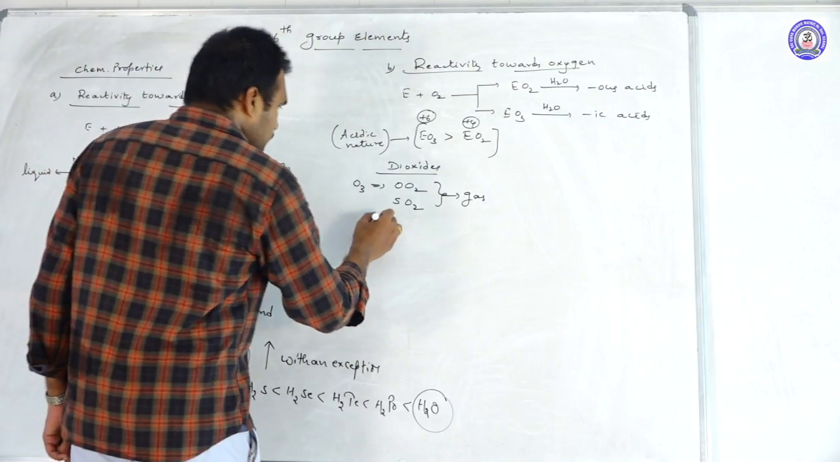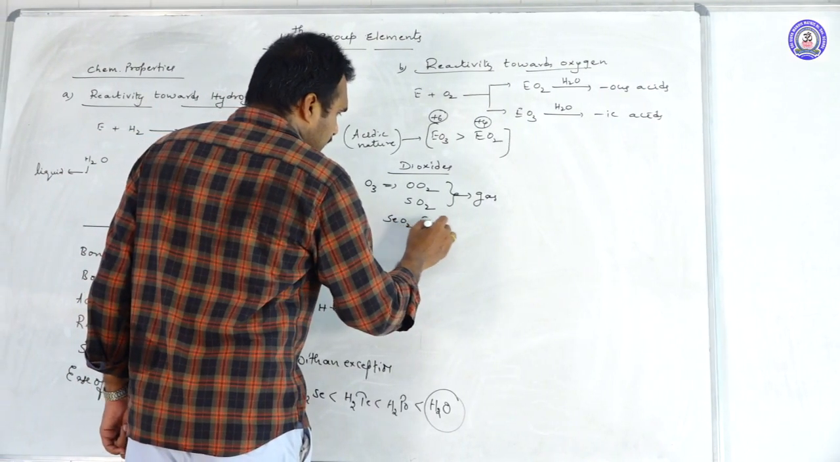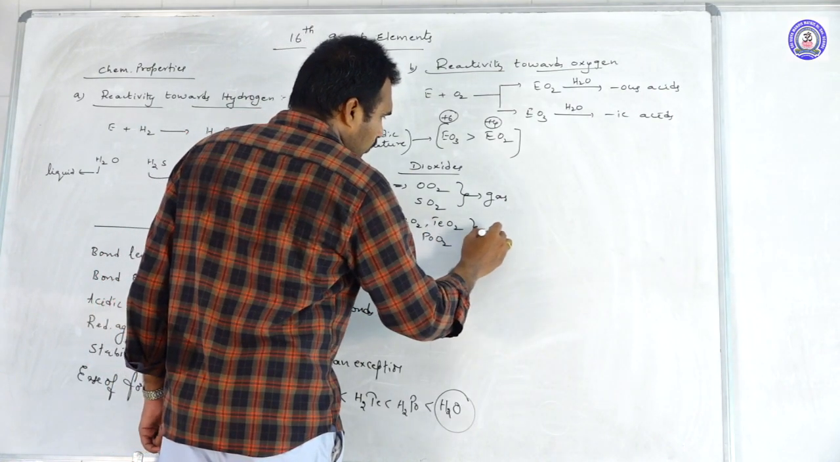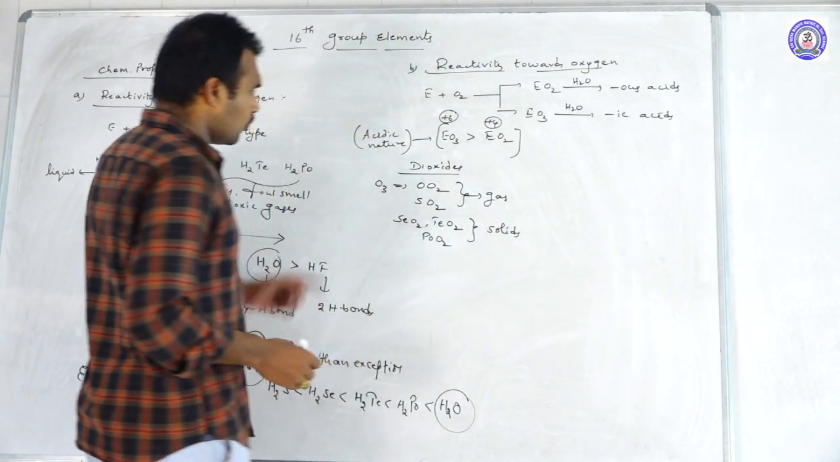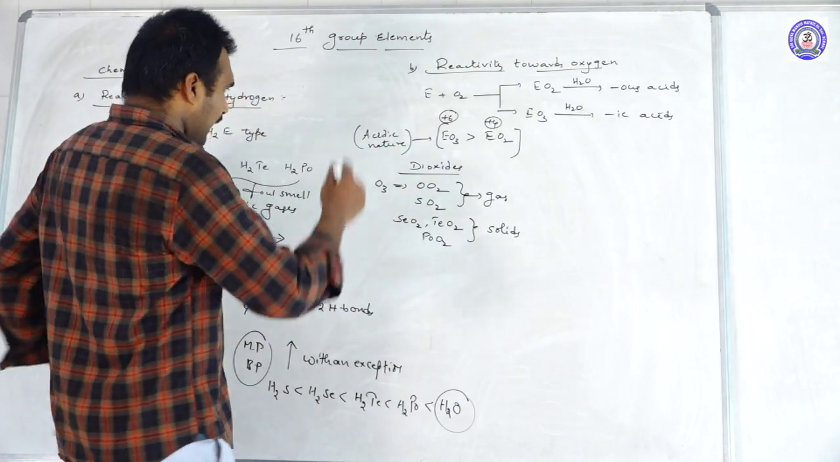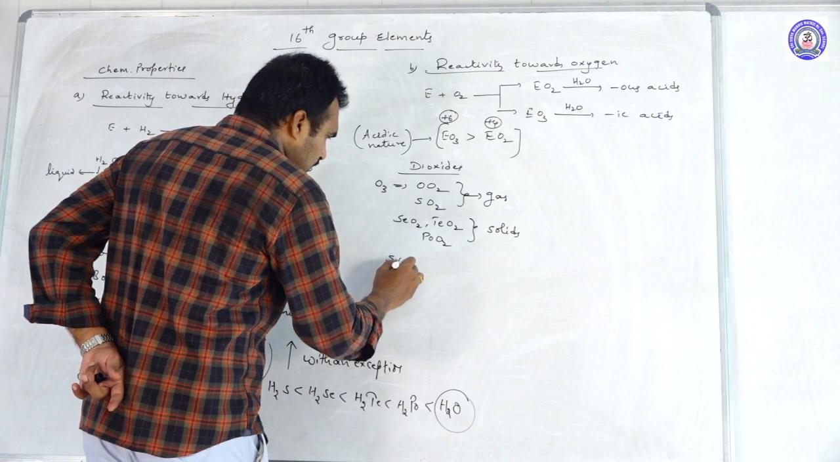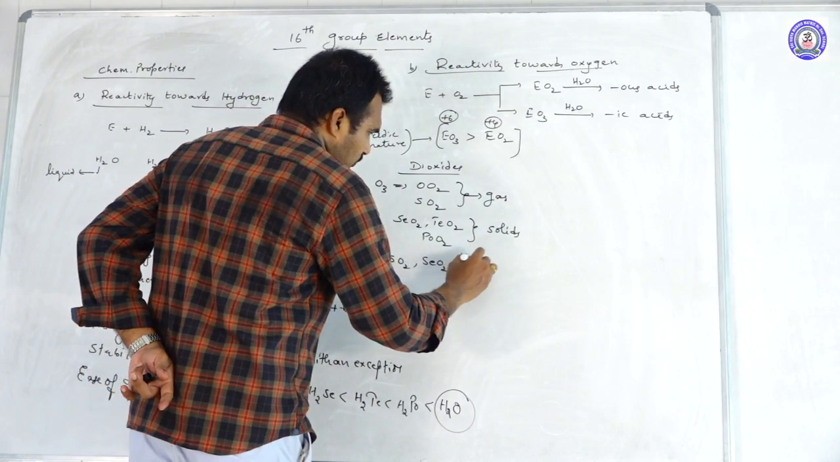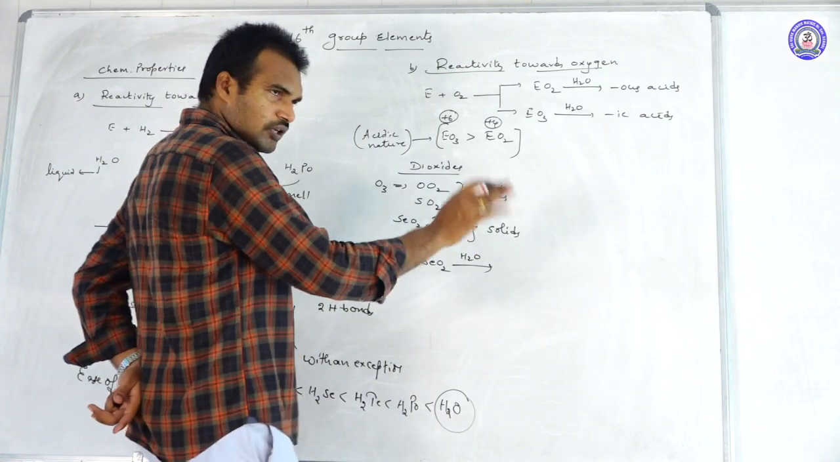Okay, next SeO2, TeO2 and the remaining PoO2. These are all what? Solids in nature. Only the first two are gases, the remaining all are what? Solids.